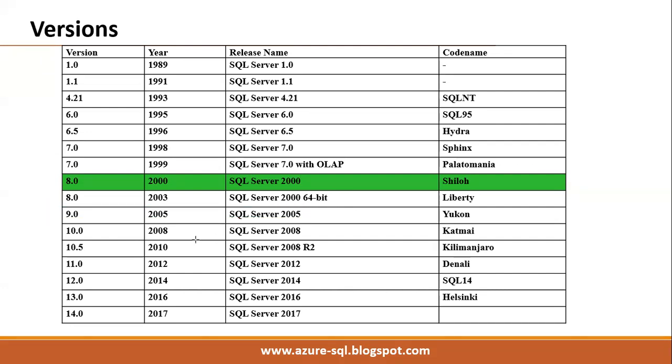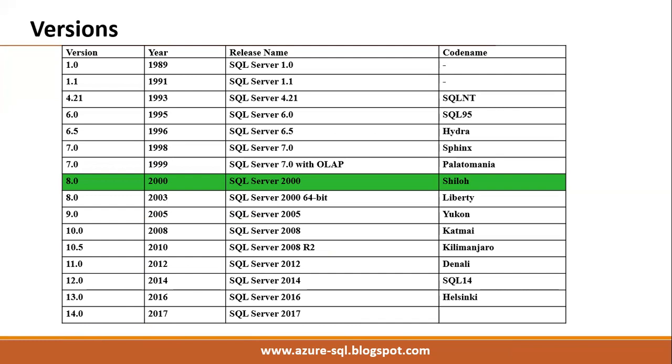We have various versions here: 2008 R2, release 2, 10.50 version, then 12, 14, 16, 17, and we have seen our latest version is the 15.0 version, which is the 2019 version.